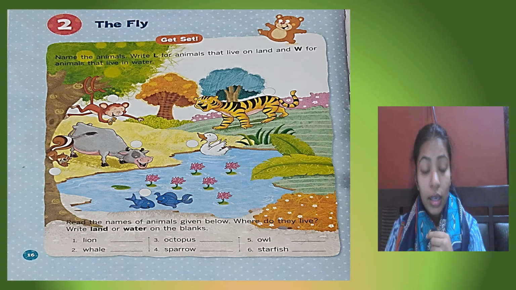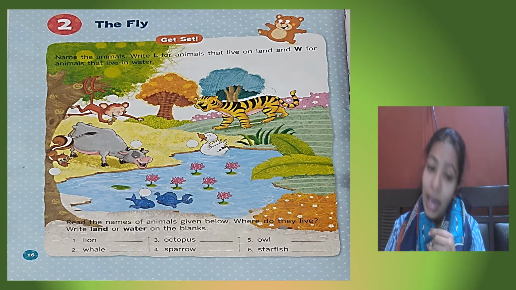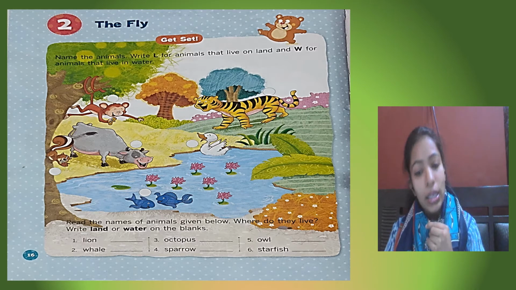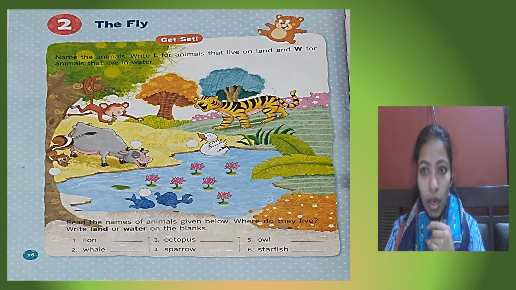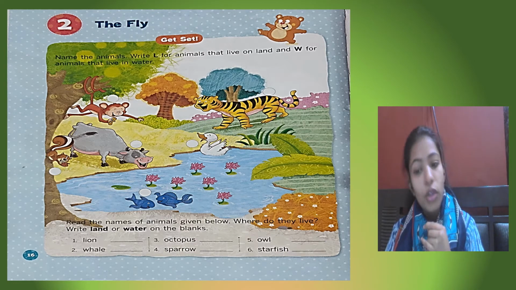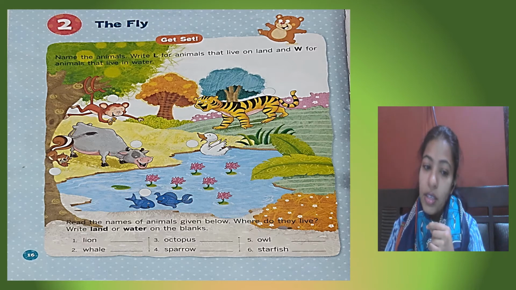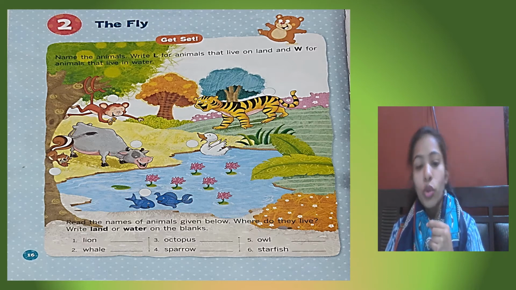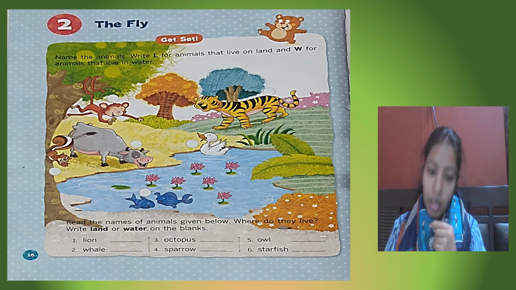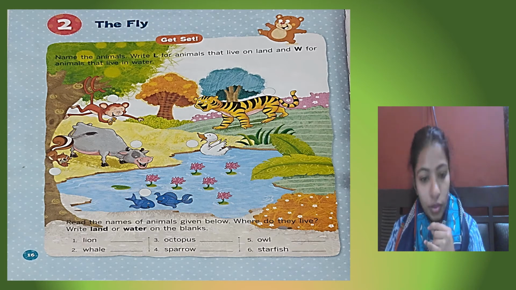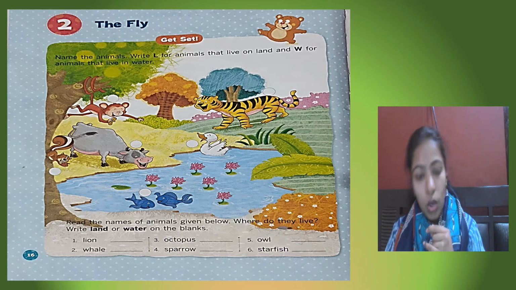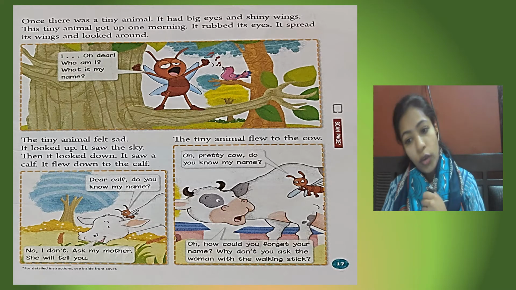So where does a lion live? Have you seen a lion living inside the water? No. So a lion lives on land. So what are you going to write? L. Number second is whale. Have you seen a whale? No, I don't think so, but you have seen a picture of a whale. And where does a whale live? It lives in water. So you will write W. Likewise, you will write for octopus, sparrow, owl, and starfish. Got it? Now you have done the exercise.